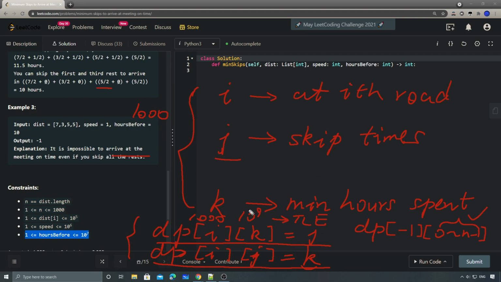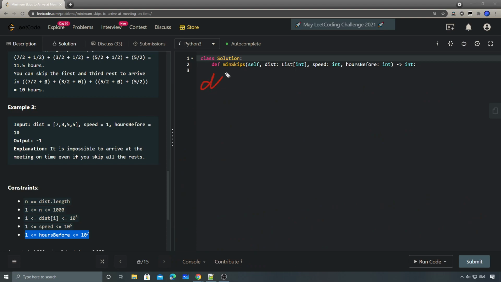Okay, and with that being said, now we have dp[i][j] equals to k. What's going to be the state transition function here, right? So dp[i][j] equals to k means that we're standing on the ith road, and we have skipped j times, right?